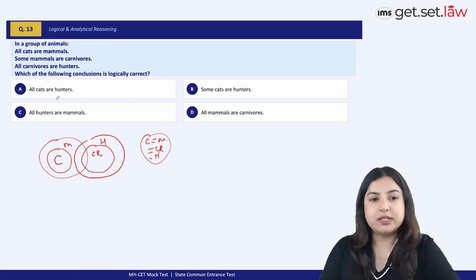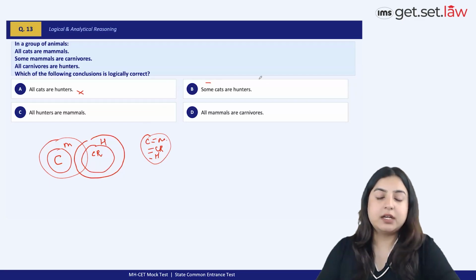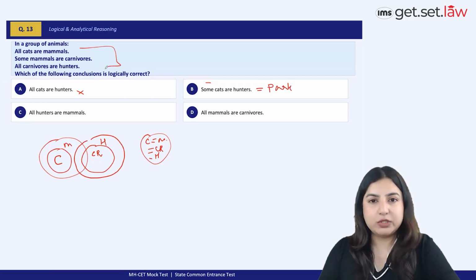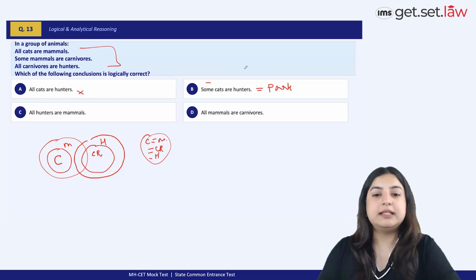Let's take a look at the options and see which conclusion logically follows. All cats are hunters. Now, all cats are hunters again is a very extreme statement. You can infer it from this particular diagram, but not from here. So it's extreme and definitely not something that would logically follow. Some cats are hunters is not given, although I still feel, as far as this diagram which I have drawn properly, from this particular diagram, you still can't infer some cats are hunters, but I would still park this option because when you read into these statements logically also, and when you correlate them with each other, you'll understand that some cats are hunters.